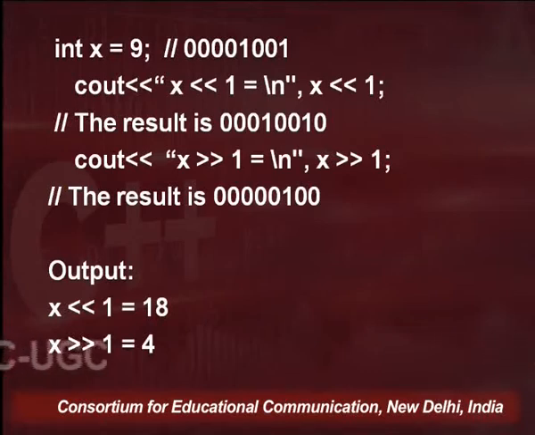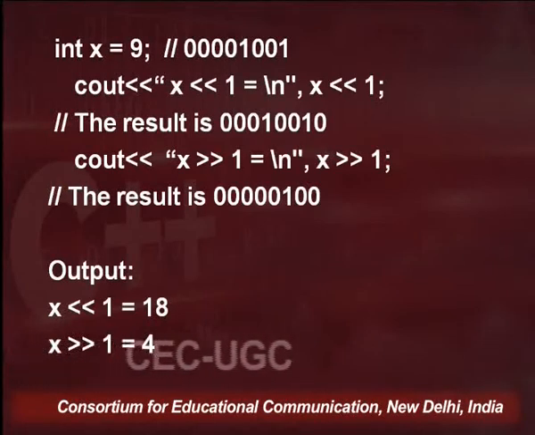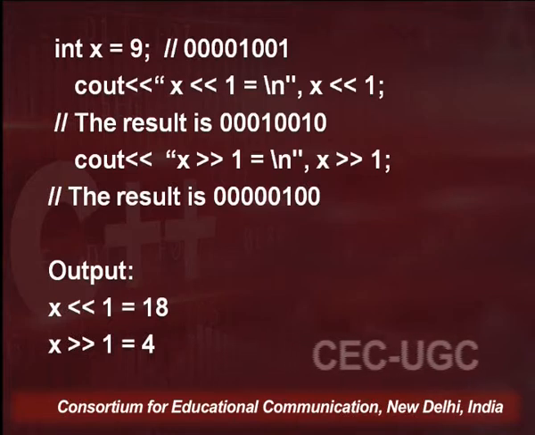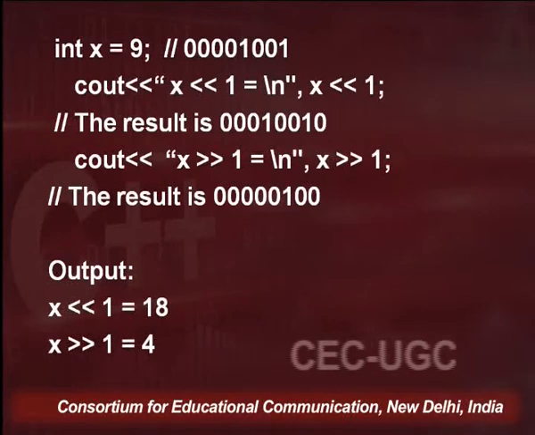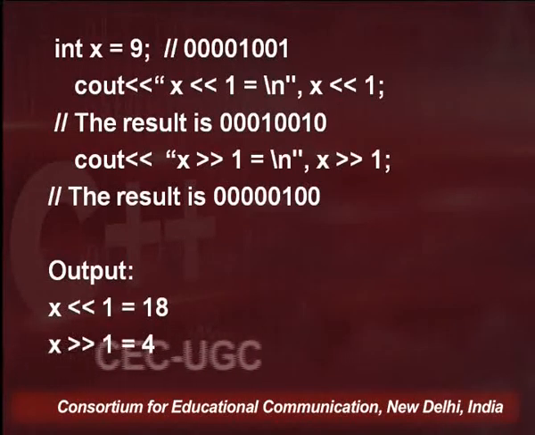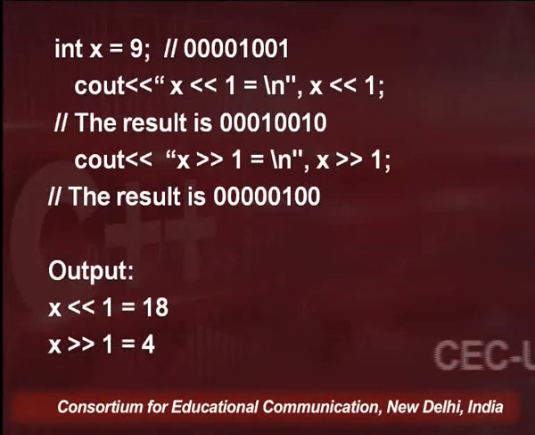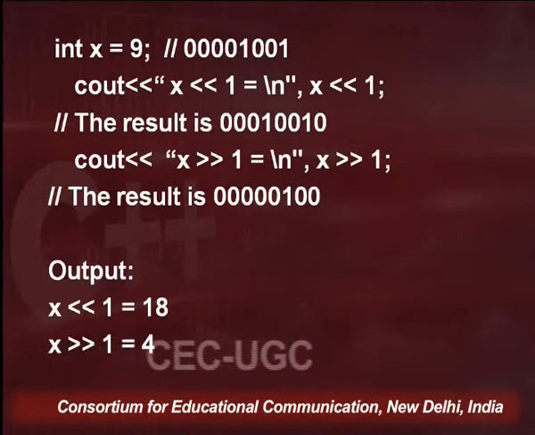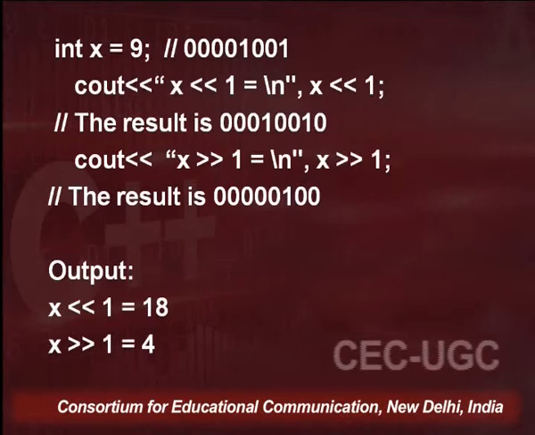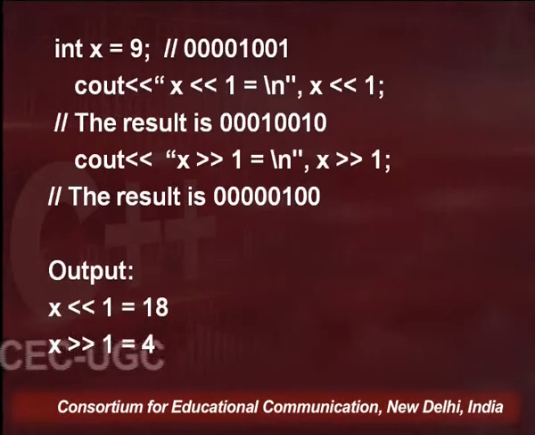If you can see the result of this left shift, the bits in 9 are shifted to the left side by 1 place, and the vacant place is filled with 0. And this representation is equal to 18. That means 0 0 0 1 0 0 1 0 is the bitwise representation of the number 18.